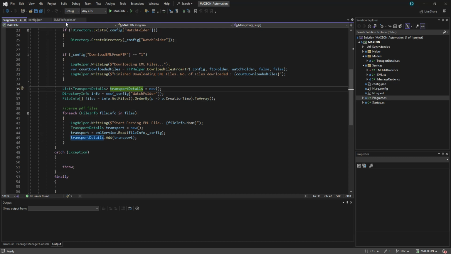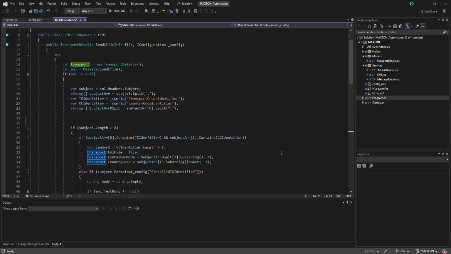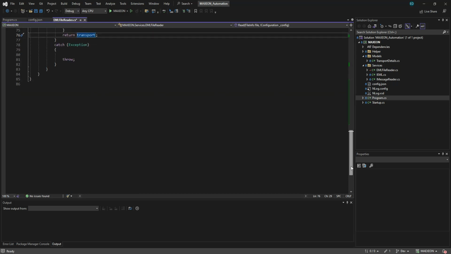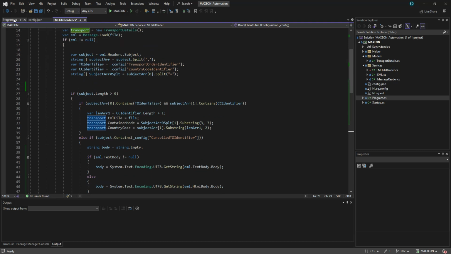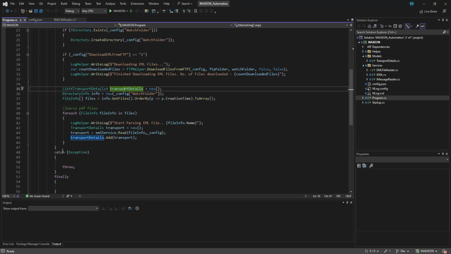If we run it and move the debug here, so from here, I just debug here, right?